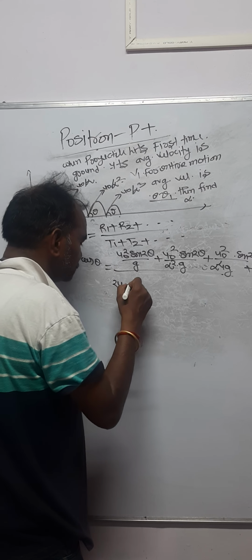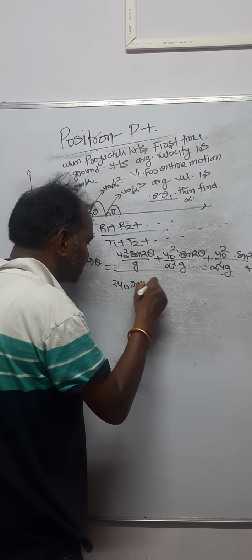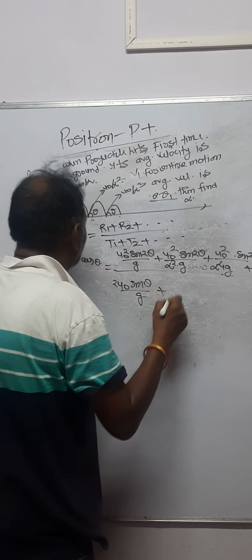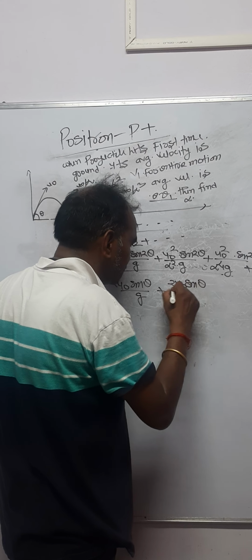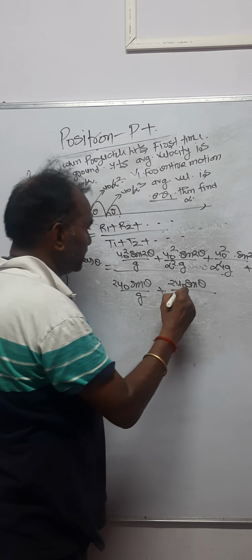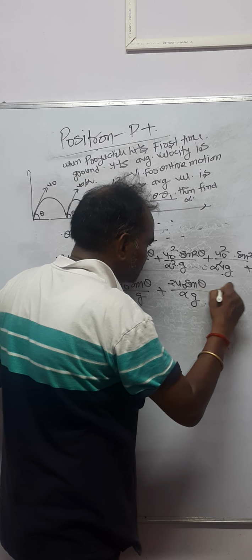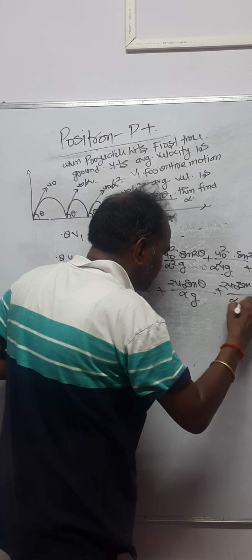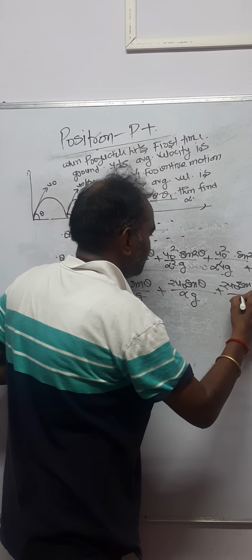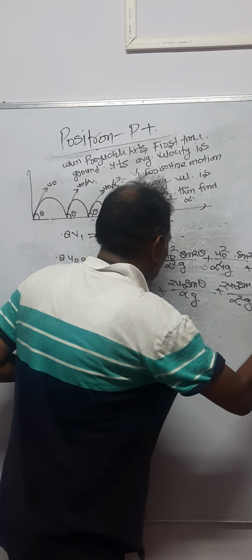t1 is 2 u naught sine theta divided by g. For the second one, 2 u naught sine theta, and u is u naught by alpha, so it is 2 u naught sine theta over alpha, divided by g, plus dot dot dot.